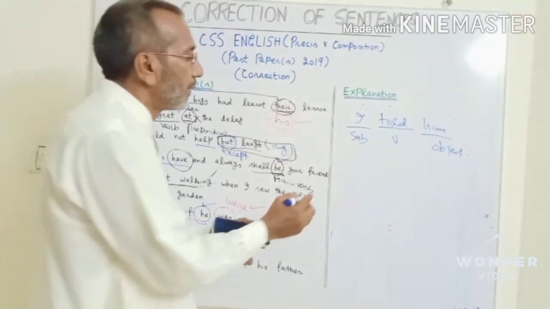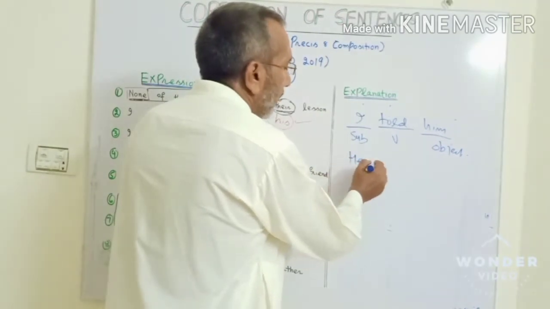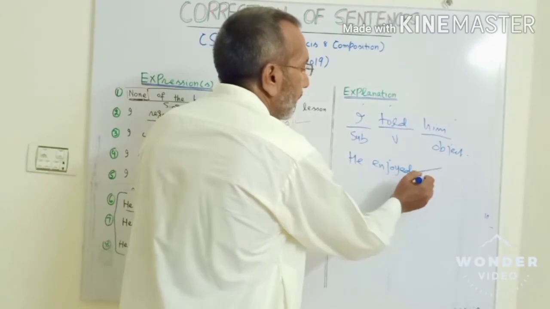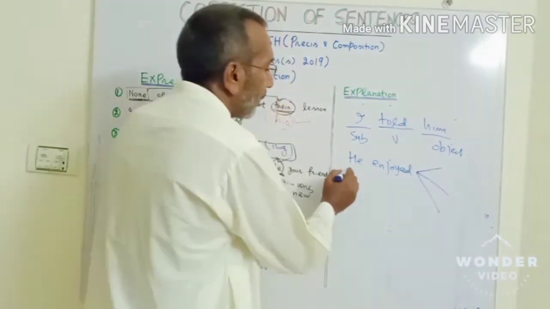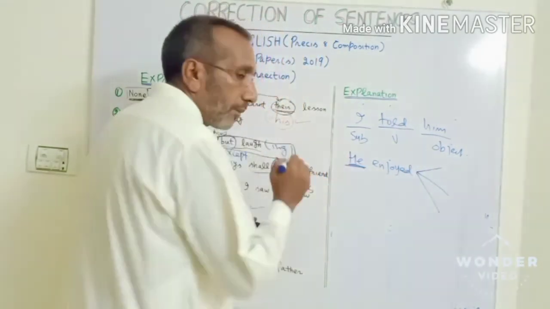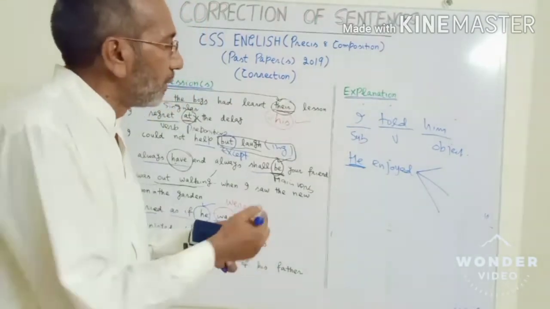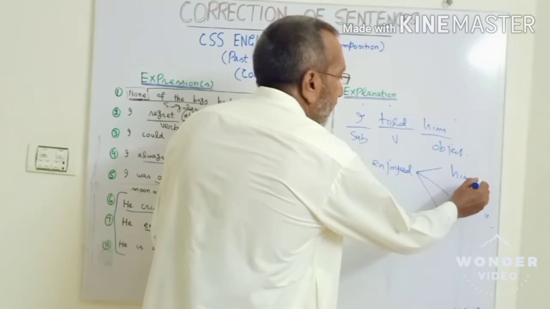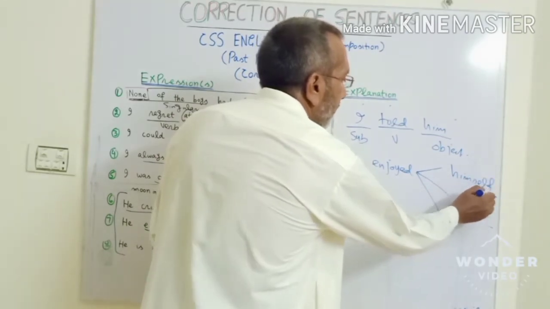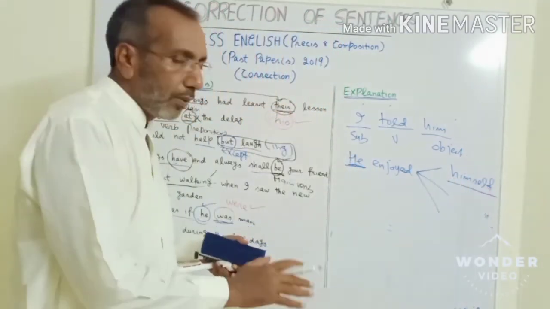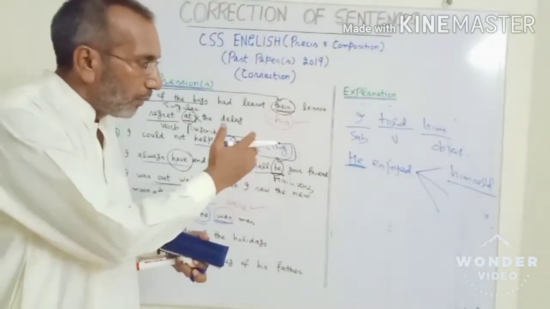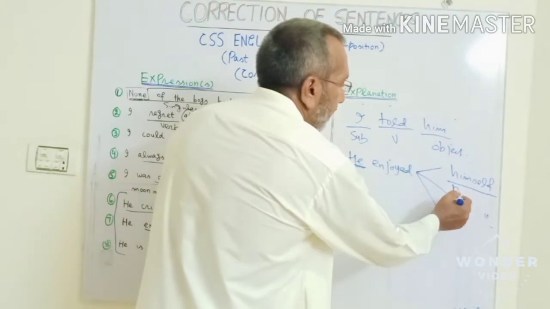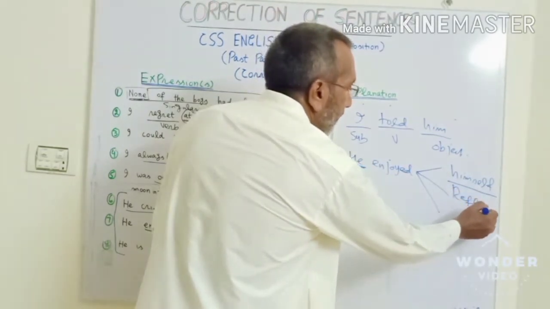Suppose you say, he enjoyed, it must be followed by something like himself, herself, themselves. So obviously we have to match with this. He enjoyed himself. So himself, technically, is a reflexive pronoun. You will get this topic in some other lecture. So we need some reflexive pronoun.